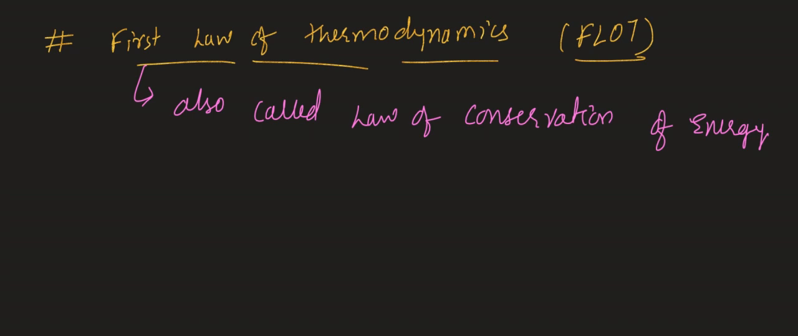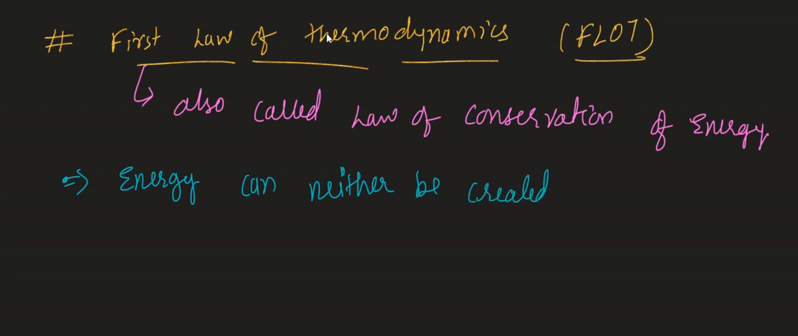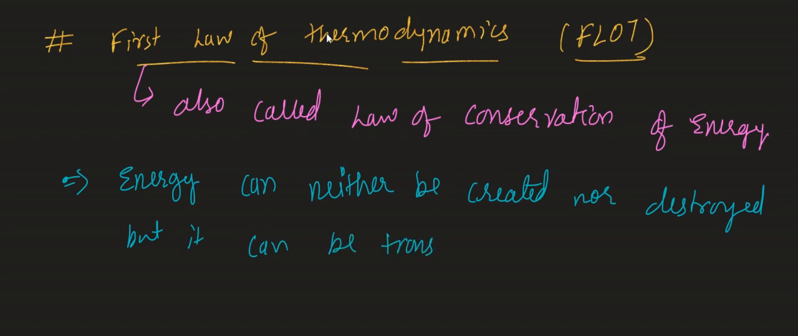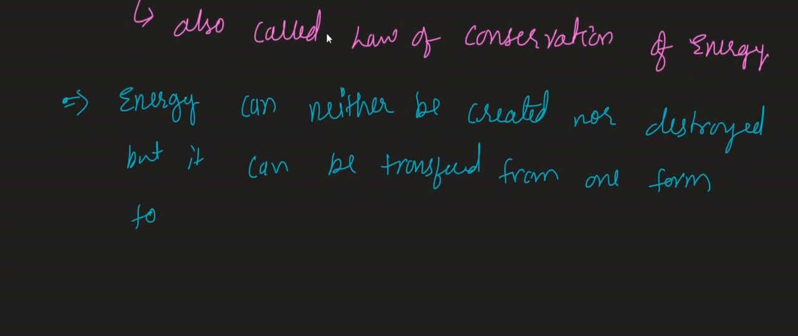Now, what does the first law of thermodynamics say? The first law of thermodynamics says that energy can neither be created nor destroyed, but it can be transferred from one form to another form.